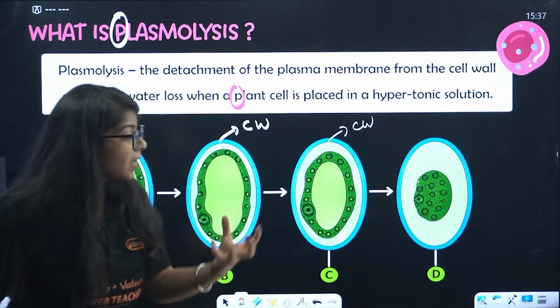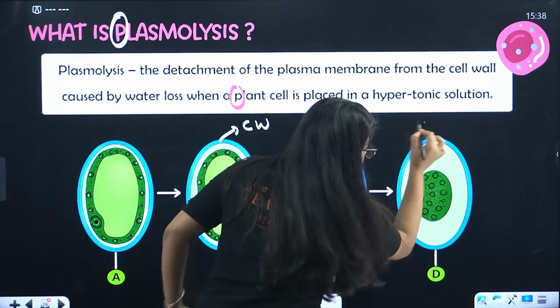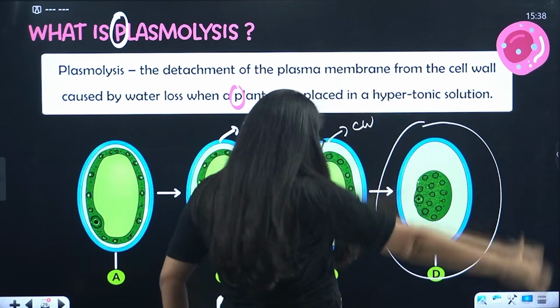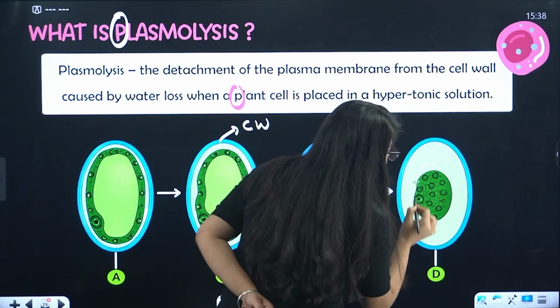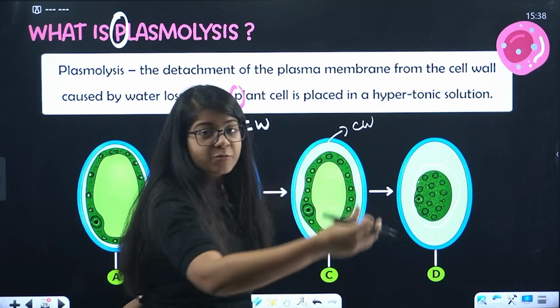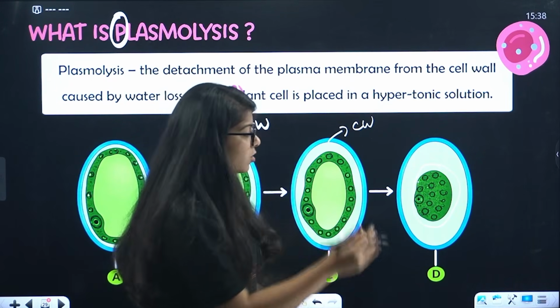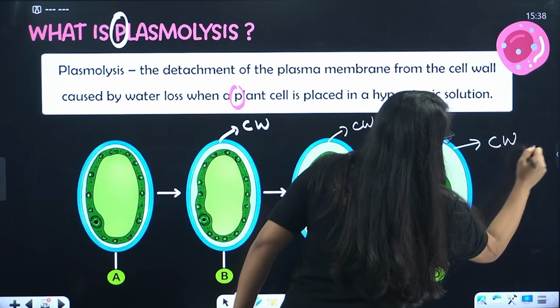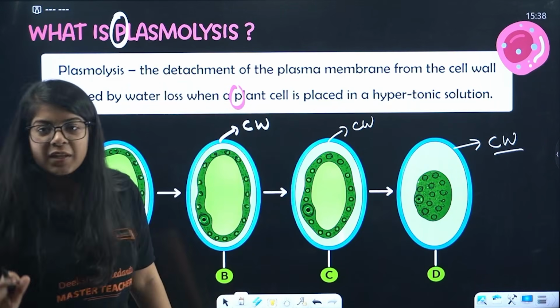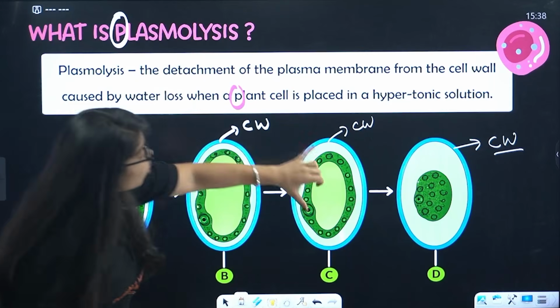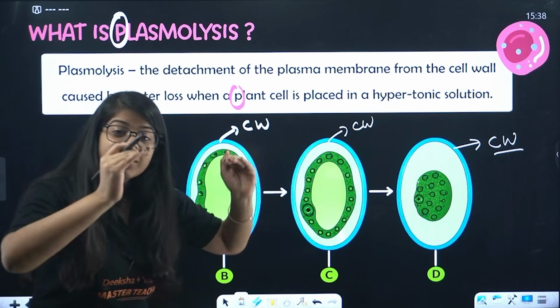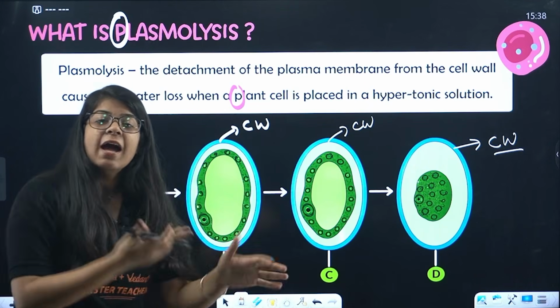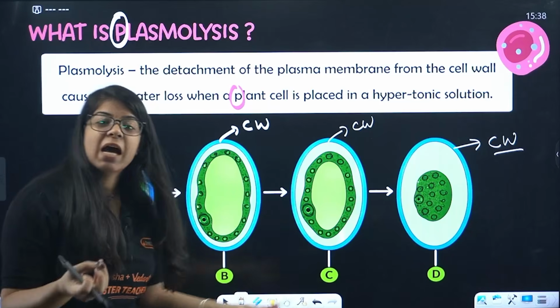This is our nucleus, plasma membrane, cell organelles, cytoplasm. It becomes small, but the cell wall stays rigid and does not move, right? So this whole plasma membrane got detached from the cell wall, and that phenomenon is called plasmolysis.